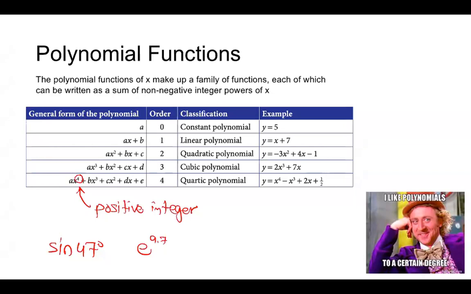So there are different types of polynomials. When the order of the polynomial, the highest power, is 0, in this case we call them constant polynomials.